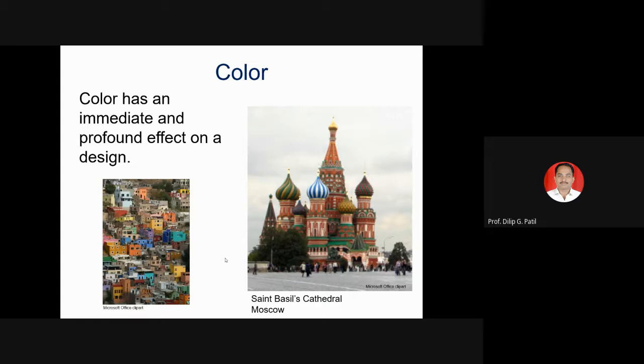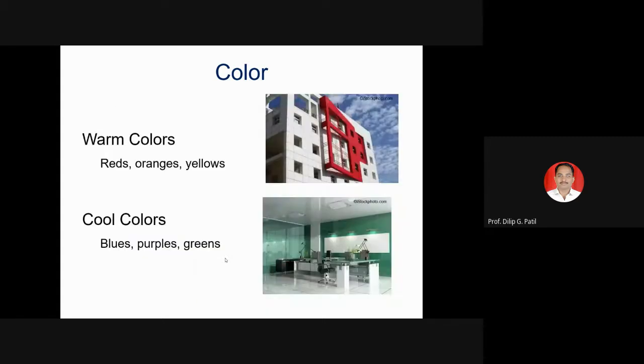You can see that a house may be good, made in a very good manner, but if color is not given, still that effect may not be getting. But if the structure is a little small but it is decorated in different colors properly, then it may create a good impact like this. Color, so warm colors, red, orange or yellows. You see in the apartment building also the different portions are colored in different colors, we can say.